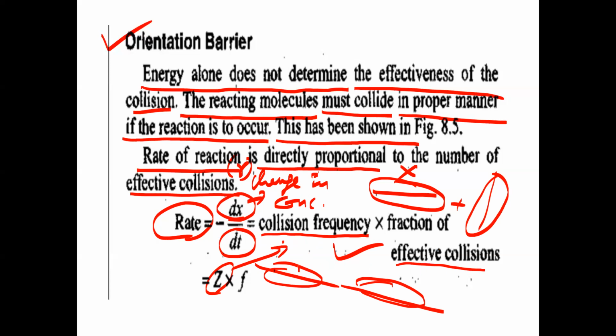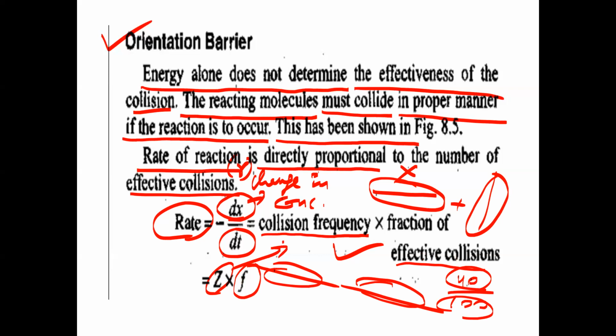Z is multiplied by the fraction of effective collisions. Suppose out of 100 collisions, only 40 are effective. That fraction, 4 by 10, is the fraction of effective collisions. Will it be given in the question?